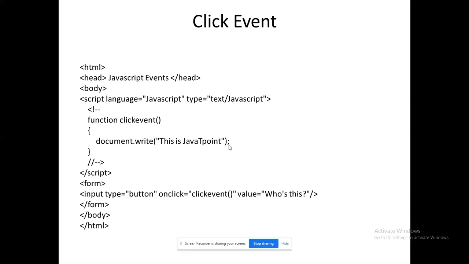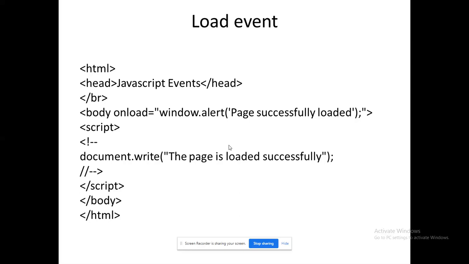Now some examples of the events we have come across. Here you can see I wrote a click event function which is ready to print something. Check the form tag. I have a button, and the event I have mentioned is on click. It is a mouse event. If I click that button, it will display "This is Java T point" in the browser. So here the mouse click event is triggered. That's an example. And in the same way, this is the load event.